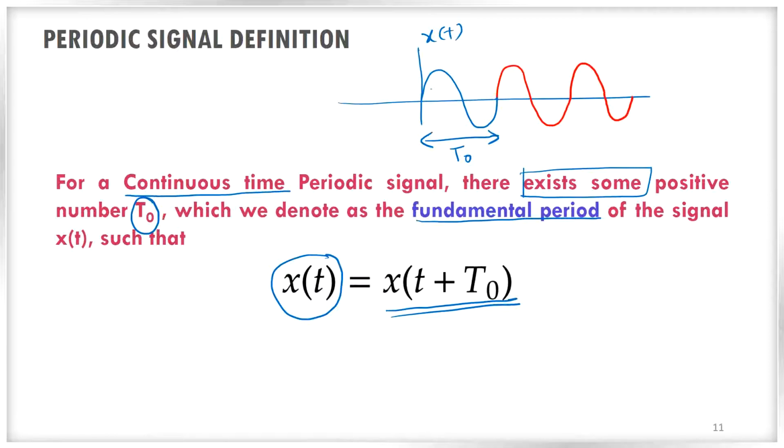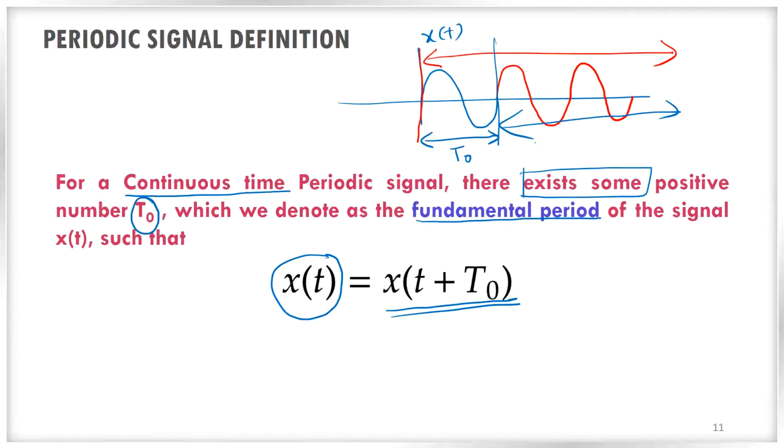See, if you look from here to here, then also the signal is same, and if you look from here to here, then also the signal looks like the same signal. That is happening because of the periodicity. If you look after t0 period, the shape of the signal is not changing. It is the same signal.